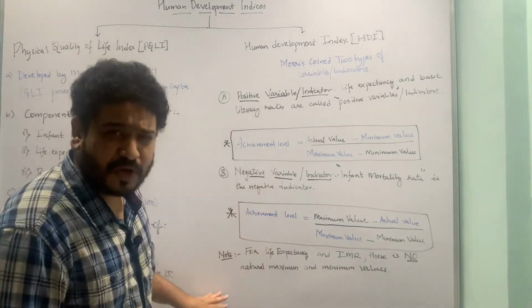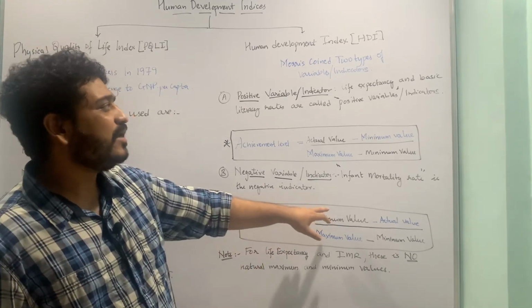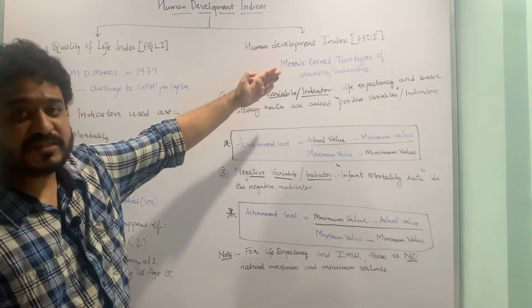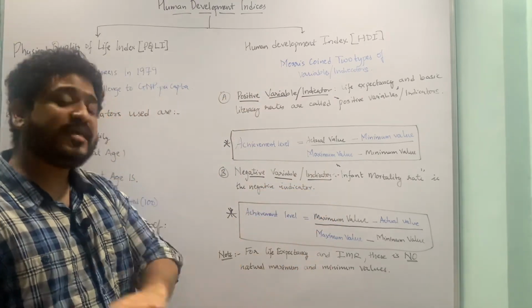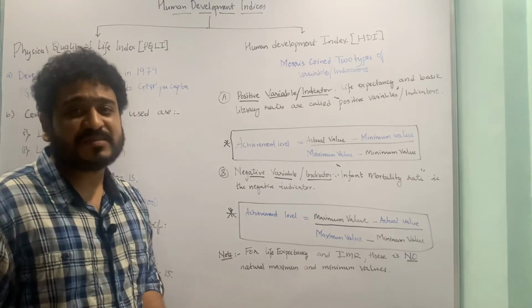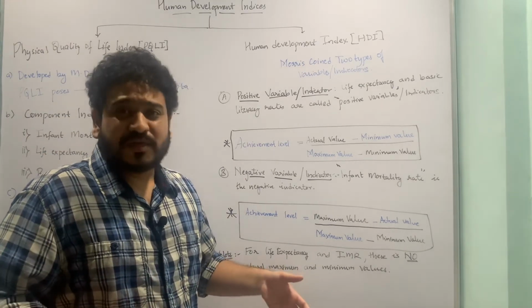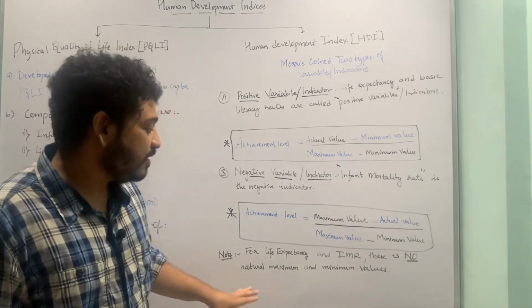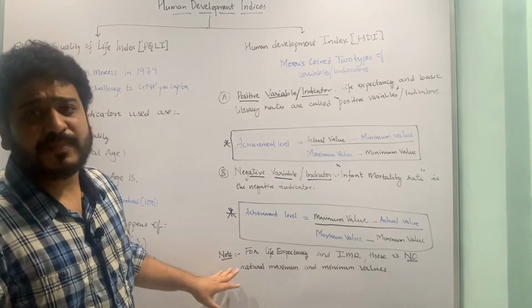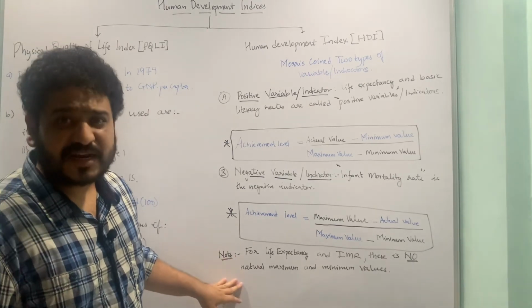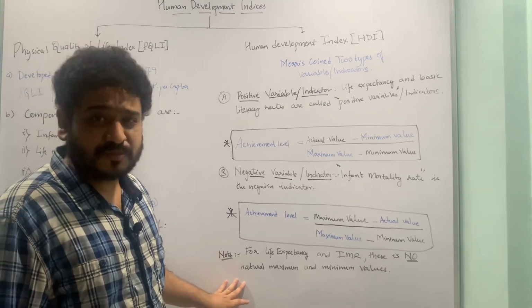Now there is a small note which is given to us. For life expectancy, which is a positive indicator, and infant mortality rate, which is a negative indicator, there are no natural maximum and minimum values that are already known to us. There are no values as such. That is a point of caution as far as the physical quality of life index given by MD Morris is concerned. In the next lecture I'll be talking about constructing the physical quality of life index. So please stay tuned. Thank you.